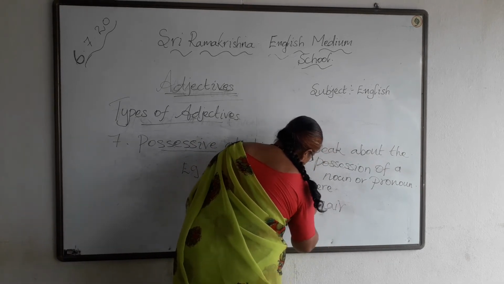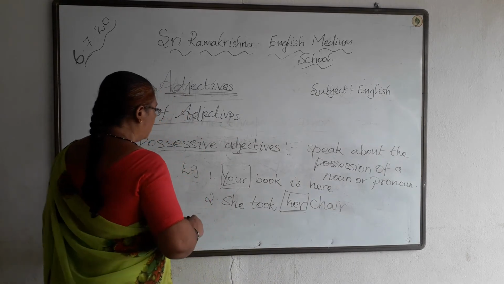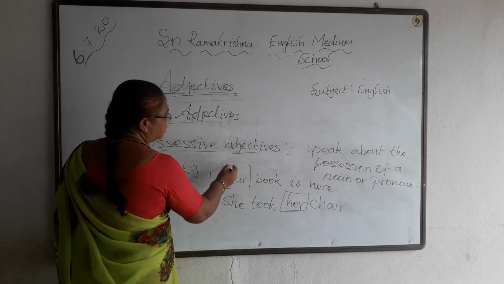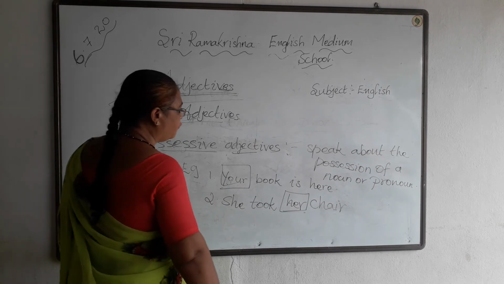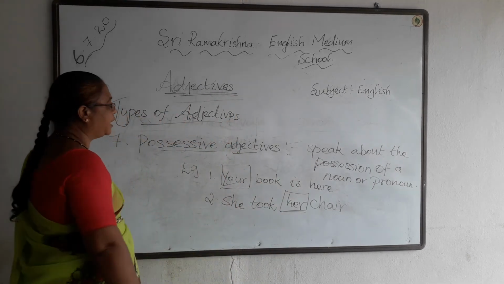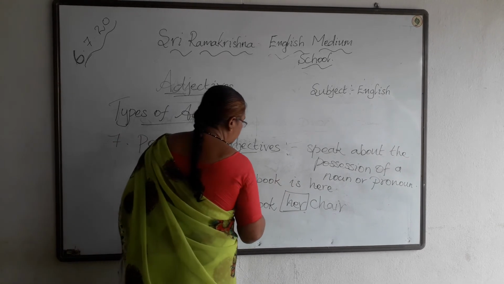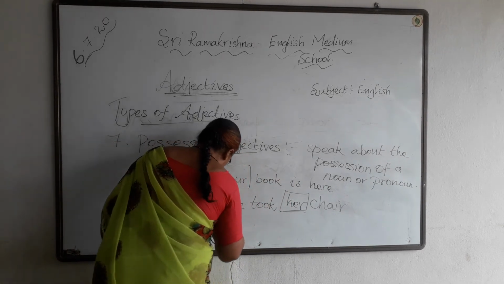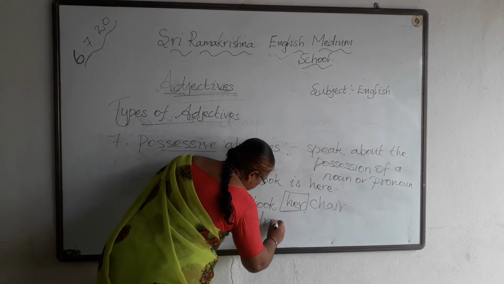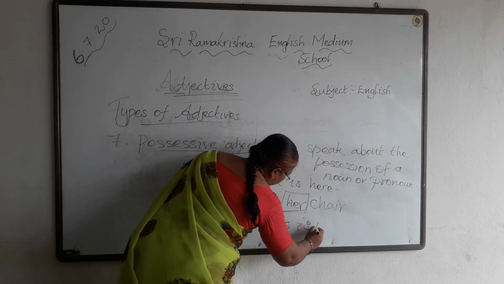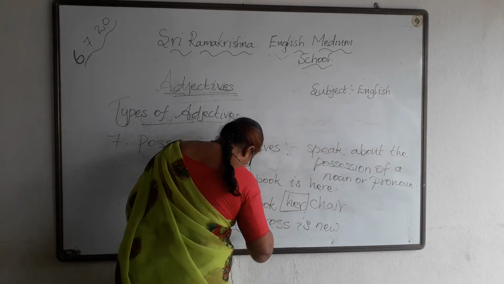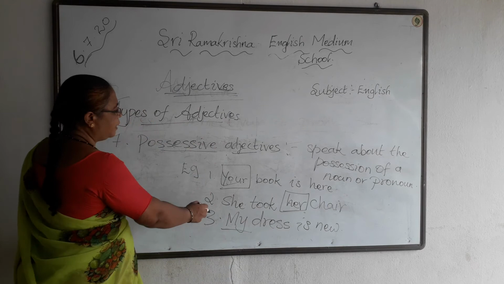Here, her is the possessive adjective. Okay, your book is here. Your is the possessive adjective. This speaks about the possession of a noun or pronoun. Example, your book is here. She took her chair. My dress is new. My is the possessive adjective.